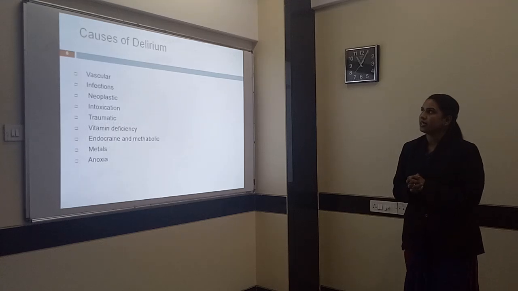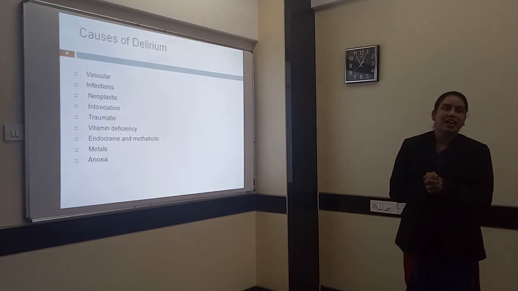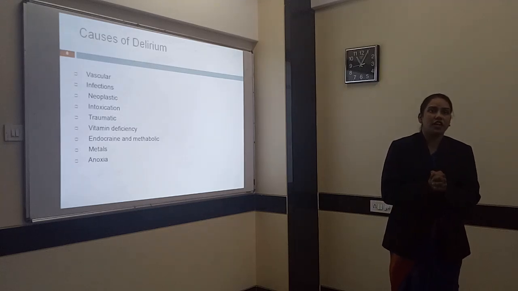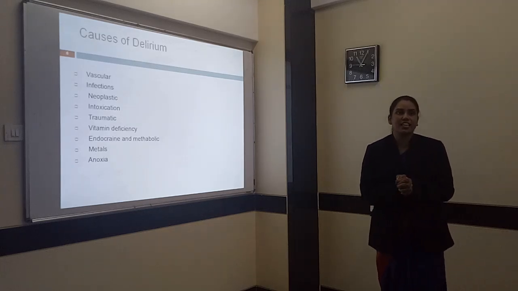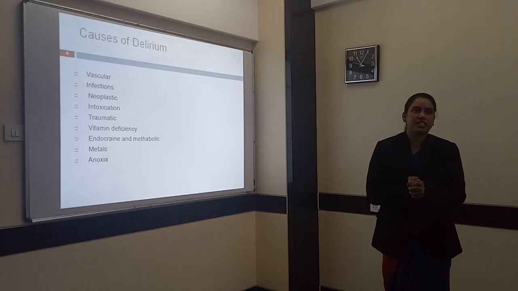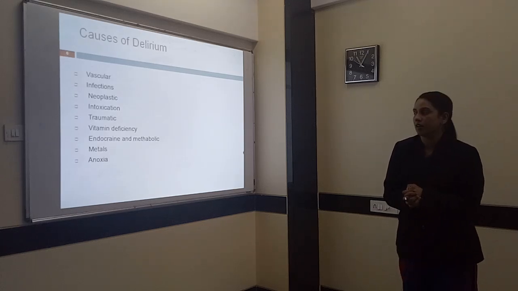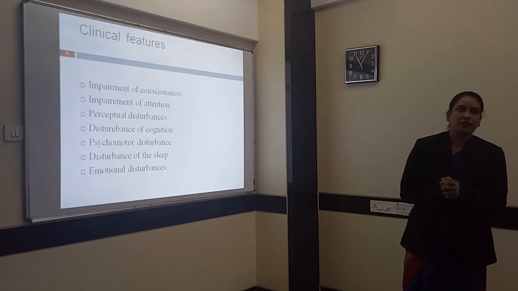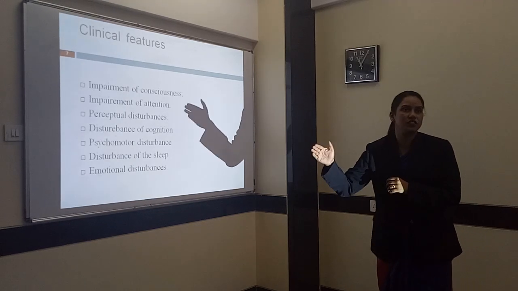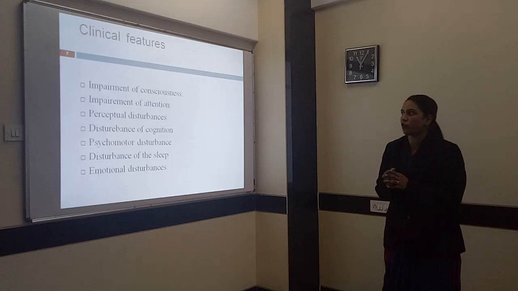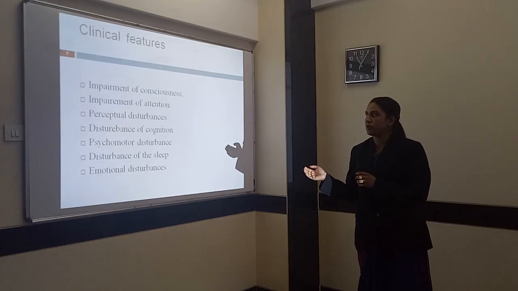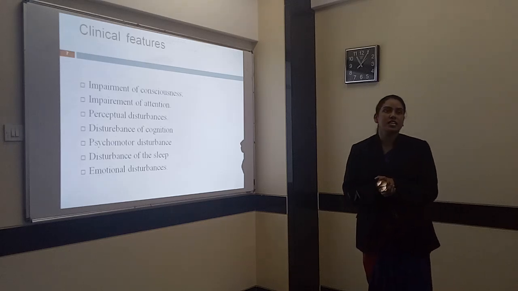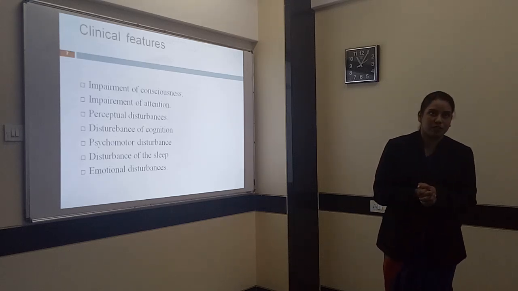Next, the causes of delirium including vascular causes involving brain damage or brain trauma, infection, neoplastic causes, intoxication, rheumatic causes, vitamin deficiency, endocrine and metabolic disorders. Next, see the clinical features of delirium. The clinical features of delirium are divided into 7 classifications: impairment of consciousness, impairment of attention, disturbance of perception, disturbance of cognition, psychomotor disturbance, disturbance of sleep, and emotional disturbance.